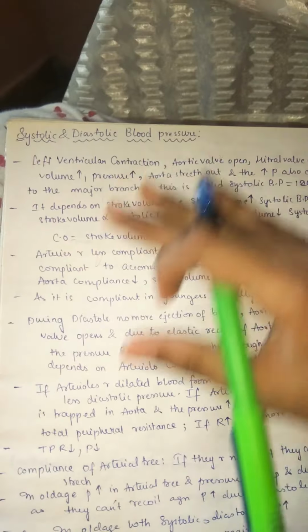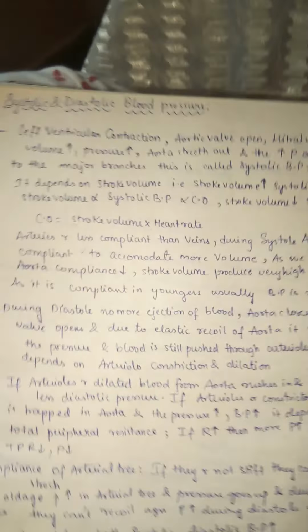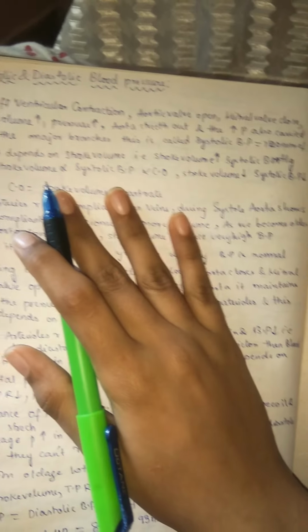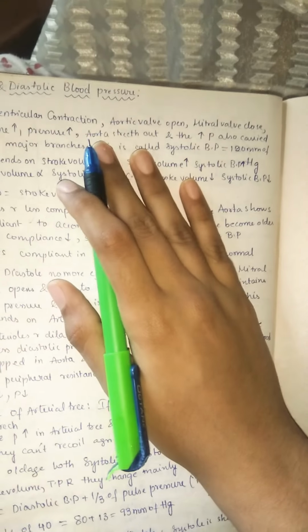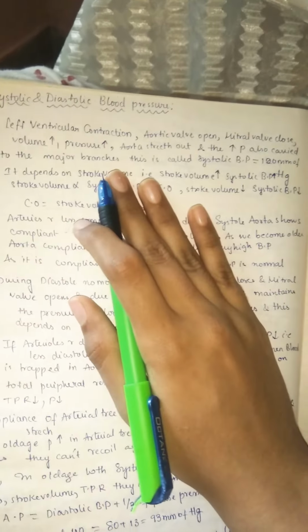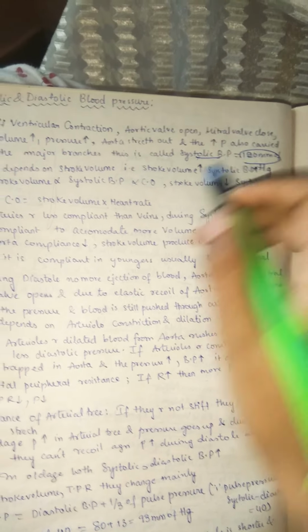So now let us see the systolic and diastolic blood pressure. So left ventricle contraction, aortic valve open, mitral valve close, volume increase, pressure increase. I am reading this faster because we have already seen this in our cardiac output and cardiac cycle, everything we have discussed very slowly and in detail. So the aorta stretches out and the pressure is increased and also carried to the major branches. This is called systolic blood pressure. We all know that is mainly 120 millimeters of mercury.